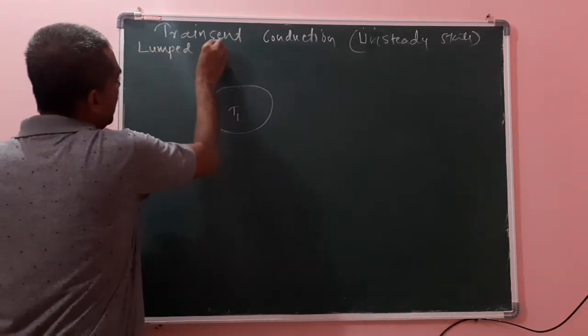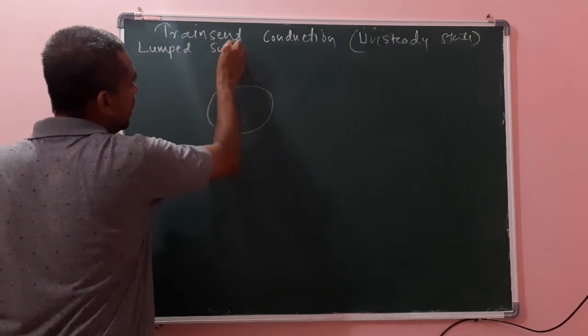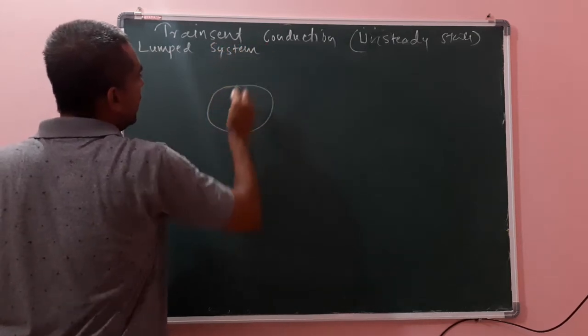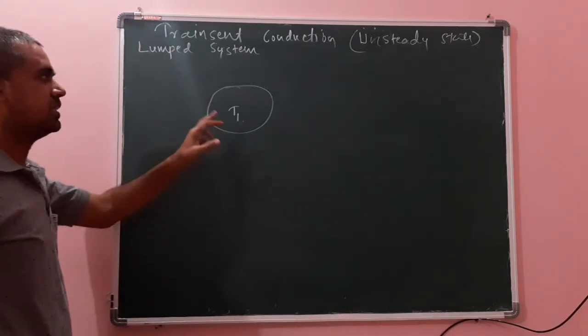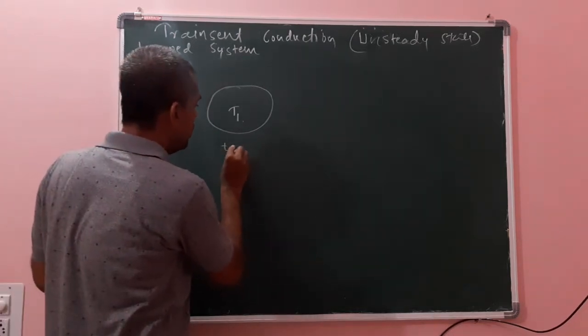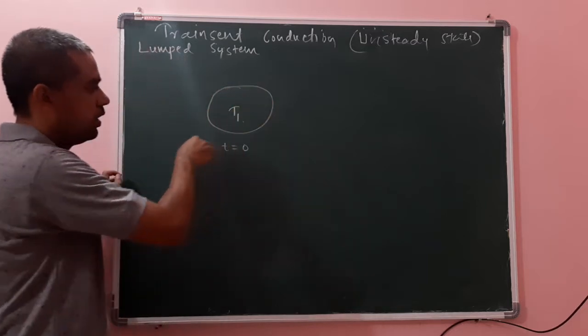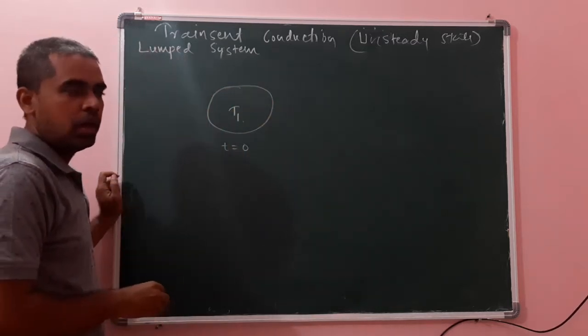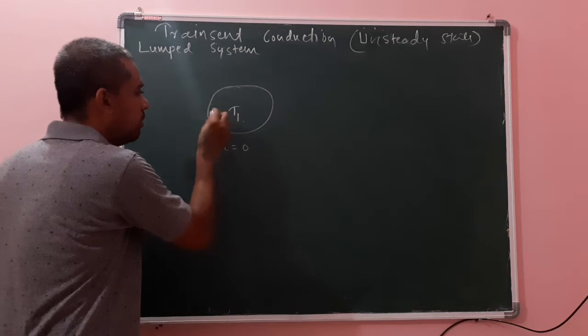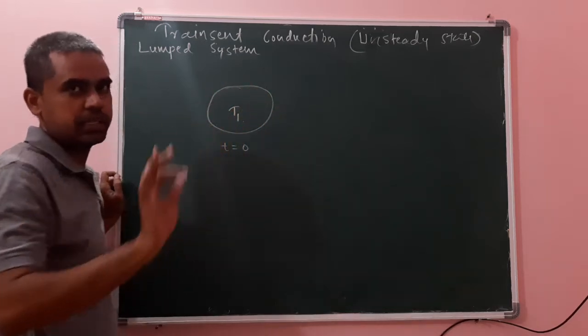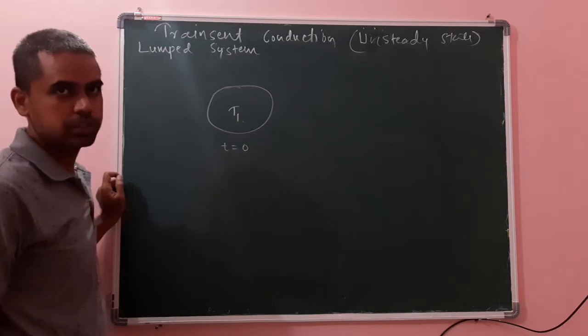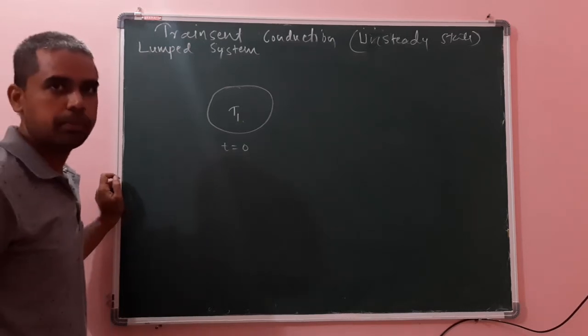Lumped system means it is a system in which temperature will not change with location. Suppose at time t equal to 0, the temperature of this body is T1. The temperature of the body is T1 means temperature at all the locations will remain the same. That is called lumped system. But practically it will not happen.